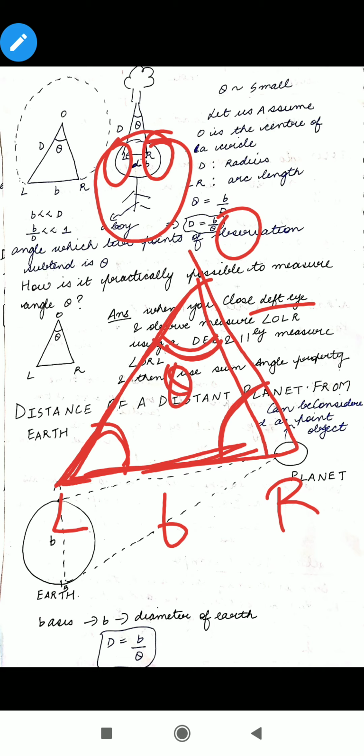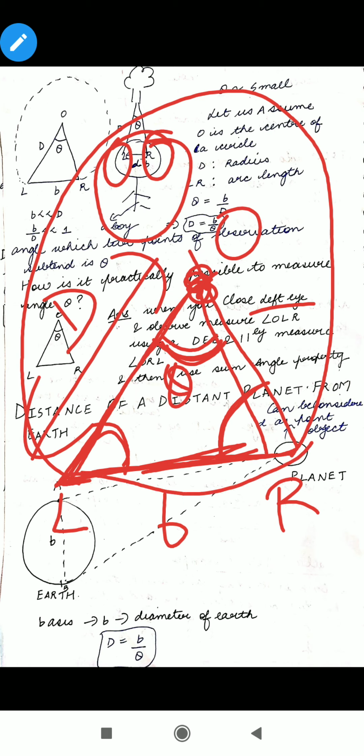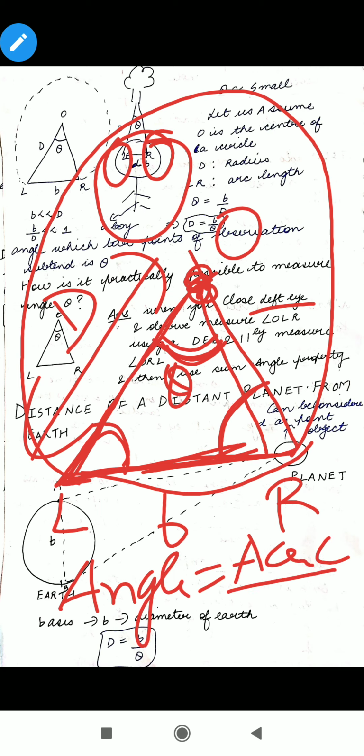Now in your mind again few things must be going on. Ma'am, why are we measuring theta? We are measuring theta because we basically want to calculate this distance D, that is the distance between the boy and the tree. If you are able to get this angle theta, and I imagine that this is the center of a circle and I draw this circle like this, then I can apply a simple formula that angle is equal to arc upon radius. I can consider this B as an arc. You know the formula that angle is equal to arc upon radius.